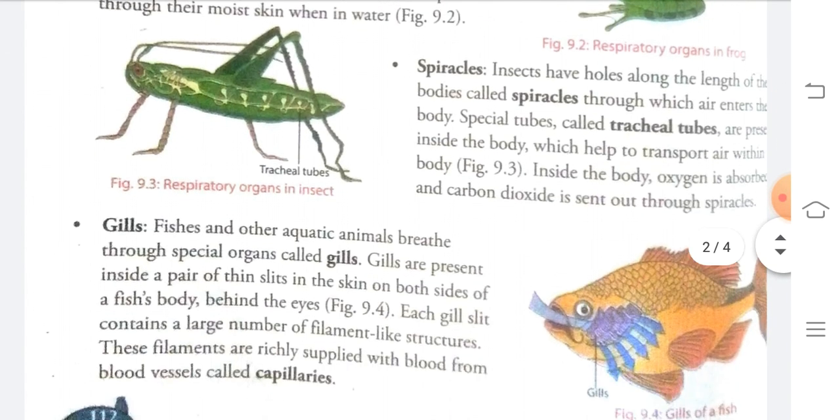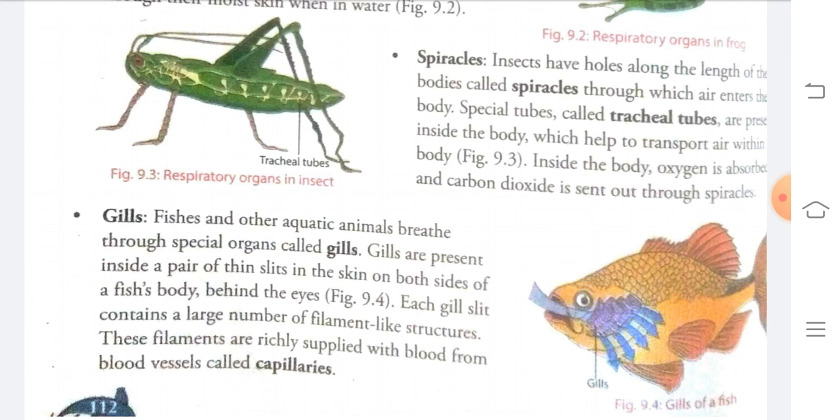Next we will talk about spiracles. So what are spiracles? Spiracles are tiny holes. Some insects have tiny holes along the length of their bodies, which are called spiracles, through which air enters their body.